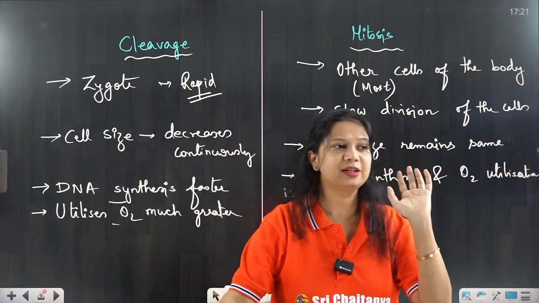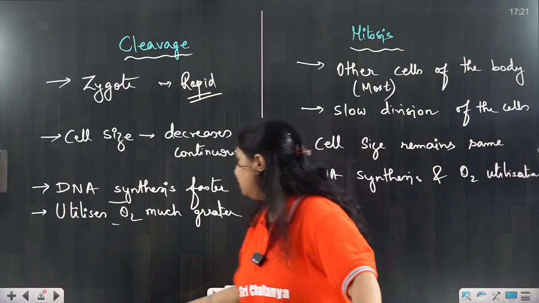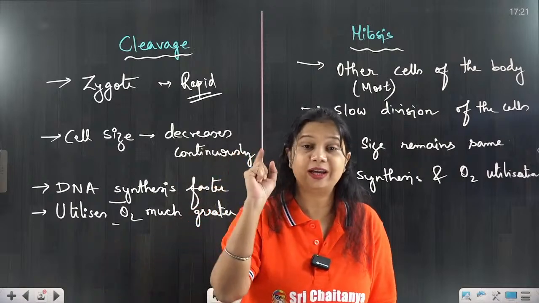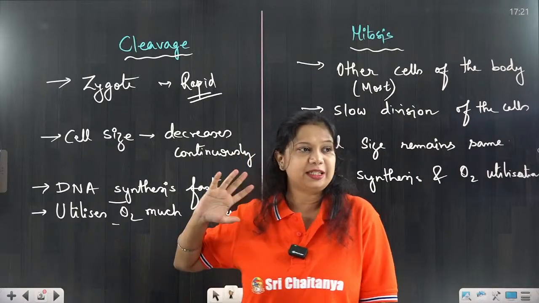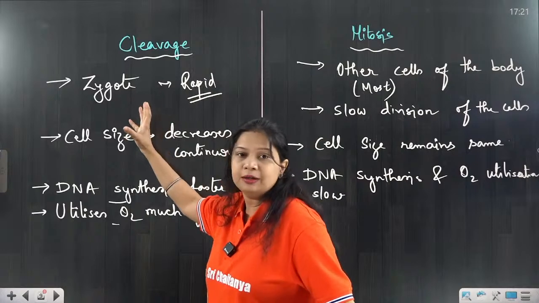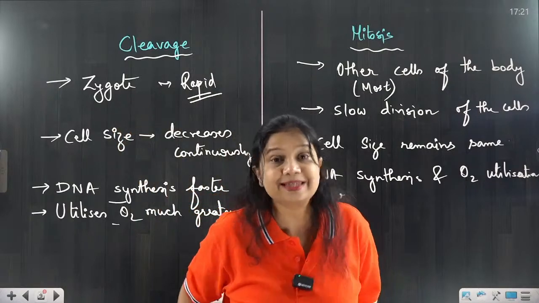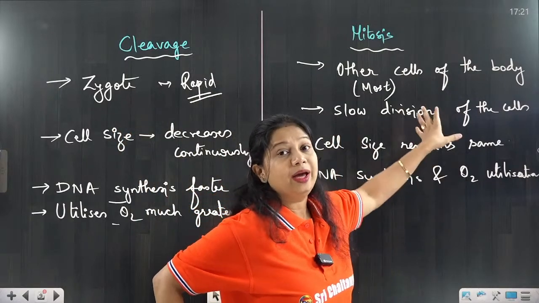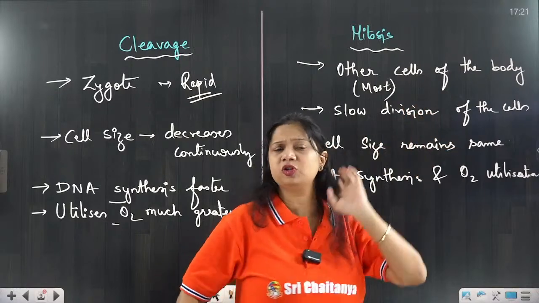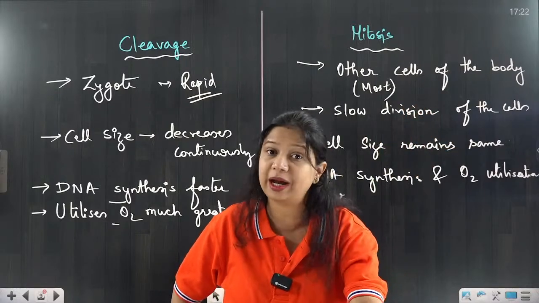All of you guys are understanding what the differences are? One more very important difference is still left, but just revise it once. Zygote is where the cleavage division takes place. Mitosis takes place in most of the cells of the body, all types of somatic cells.